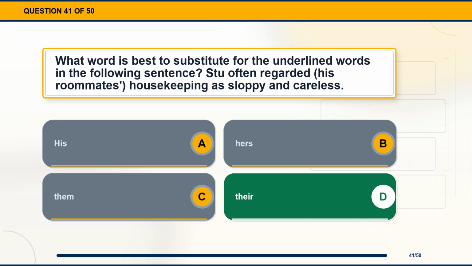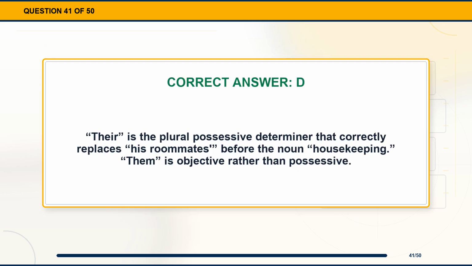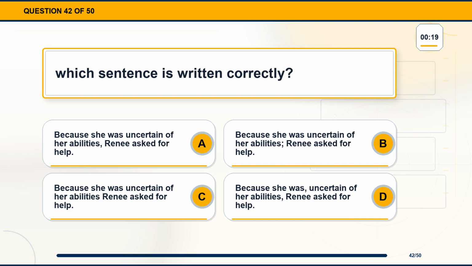The correct answer is option D, their. Explanation. There is the plural possessive determiner that correctly replaces his roommates before the noun housekeeping. Them is objective rather than possessive. Question 42. Which sentence is written correctly?